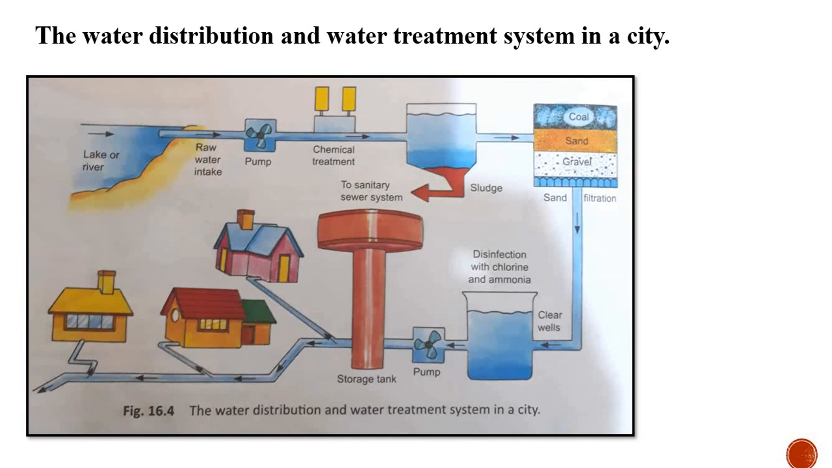The water is collected into this tank, where ammonia and chlorine are added to kill what? Microorganisms. Now this water is fit for drinking. With the help of a pump, this water is transferred to the storage tank, and from this storage tank, the water is supplied to different houses. This is how the water distribution and water treatment system in a city works.